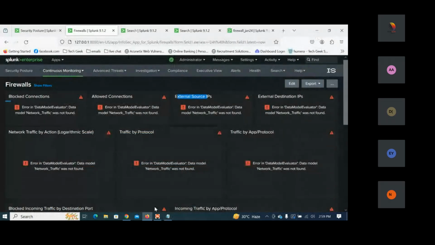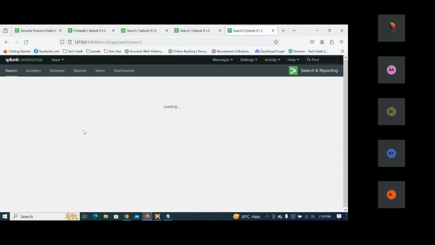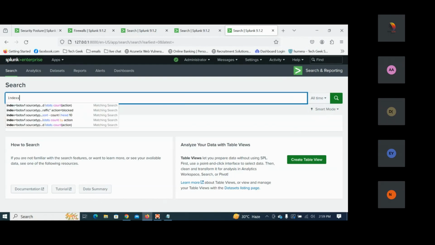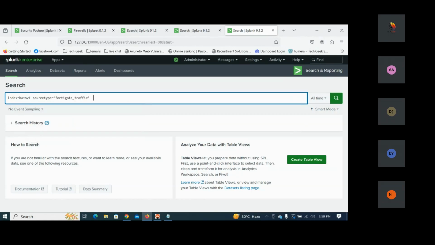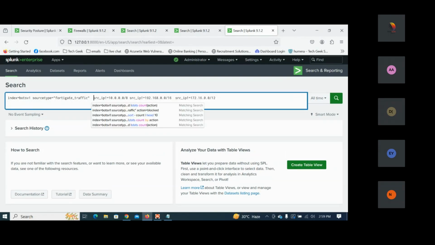Let me copy this and go to the process of our search and index here. I'm going to write the same query, related to the process index equal to v1, post type equal to forticket traffic. Now here I'll put all these source IPs, which are not equal to this.